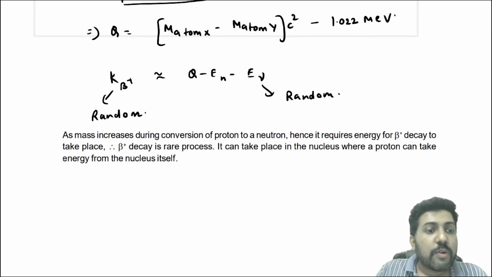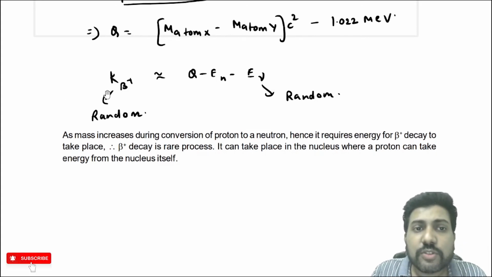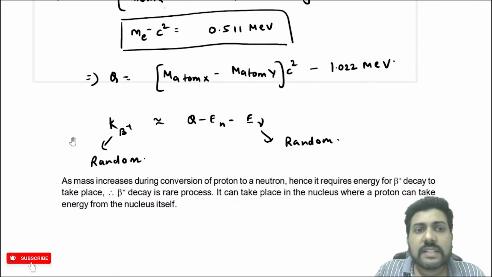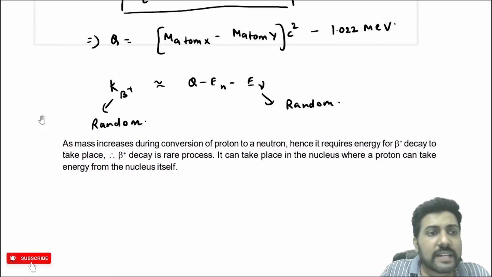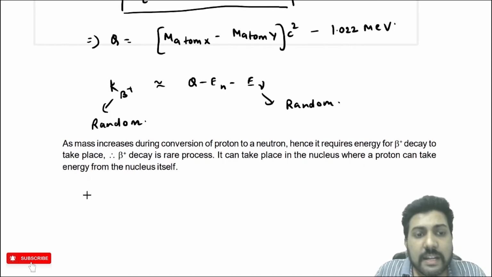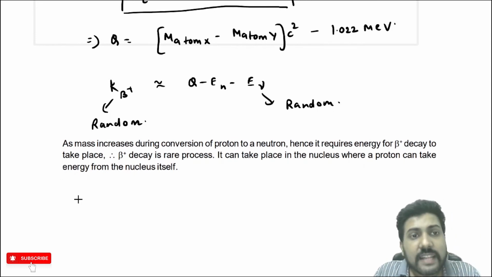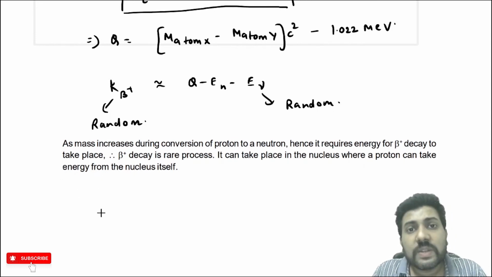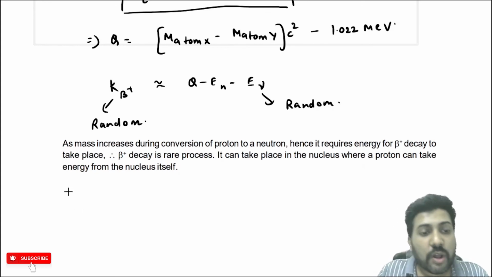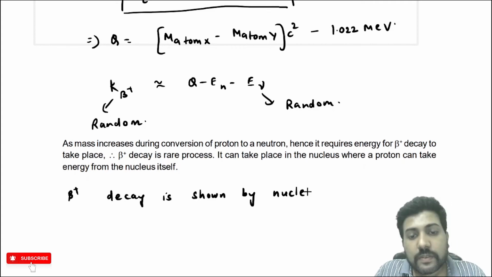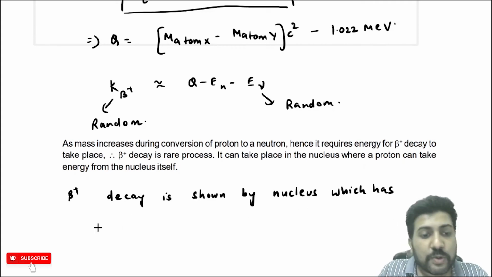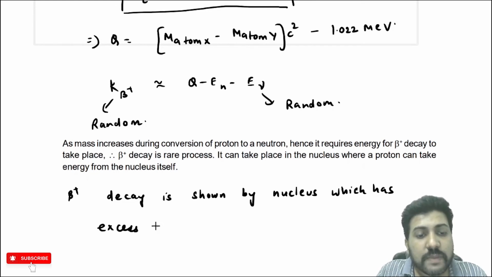Okay, now which type of nucleus will show beta plus decay? Because in a beta plus decay, a proton gets converted to a neutron. That means protons are decreasing. That means it is shown by a nucleus which has excess protons. Now excess proton does not mean a large number of protons.